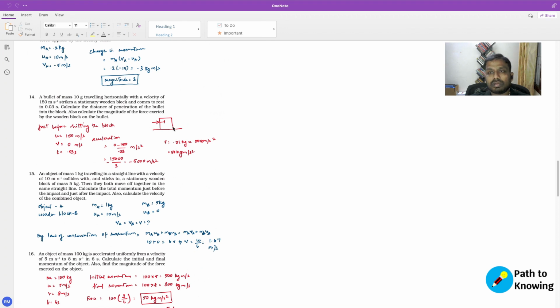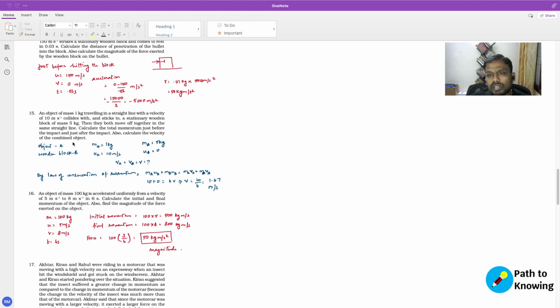So the force exerted by the block on the bullet is the negative of minus 5,000 times the mass. Since we only need the magnitude, converting this into kilograms gives 50 kilogram meters per second square, which is derived from the mass of the bullet, 0.01 kg, times the acceleration here.